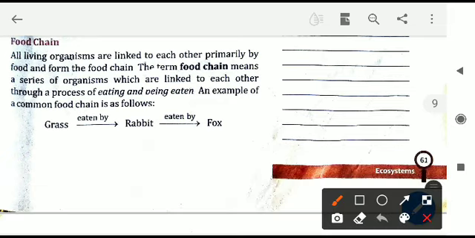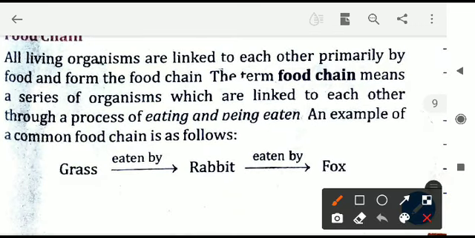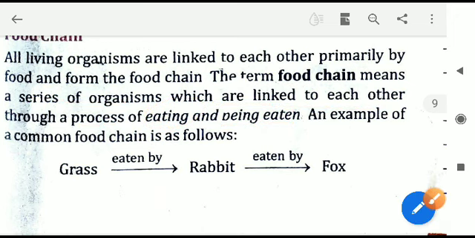So that is what we will learn now. If we see the definition of the food chain, it is a series of organisms which are linked to each other through the process of eating or being eaten. One animal is eating another smaller animal. So that is what comprises a food chain. Here we have a simple food chain.